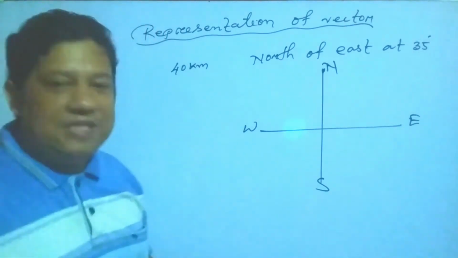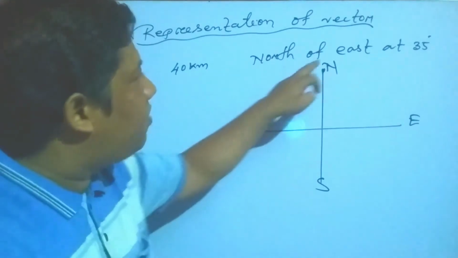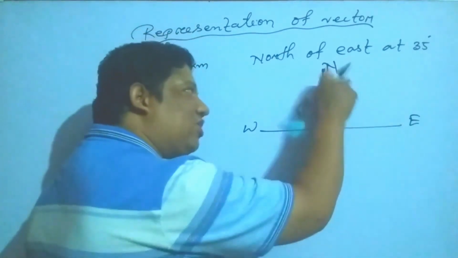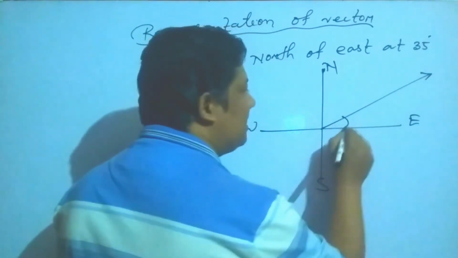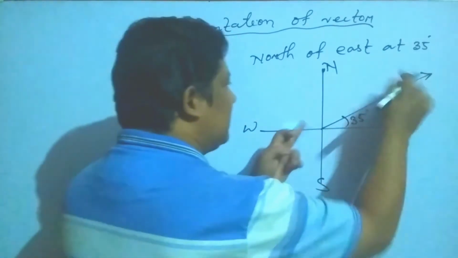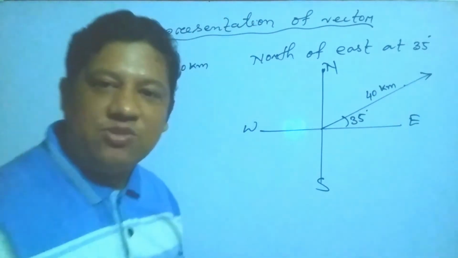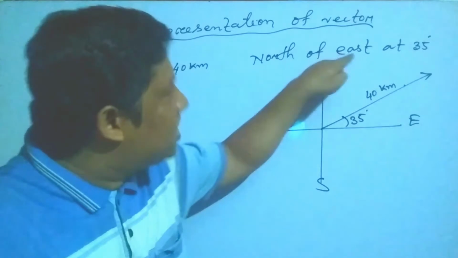North of east means east का north direction. That is the east, and east का north direction. So you represent it like this, this angle is 35 degree, and this point distance is 40 kilometer. The very important and interesting point is north of east.